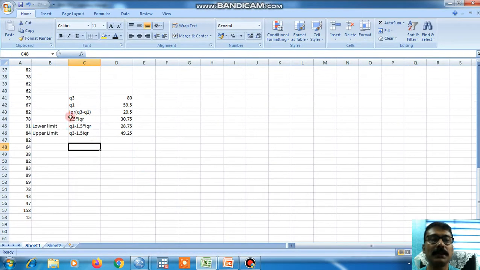Now we can calculate the interquartile range. Q3 minus Q1 is 20.5. Multiplying the interquartile range by 1.5 we get 30.75.